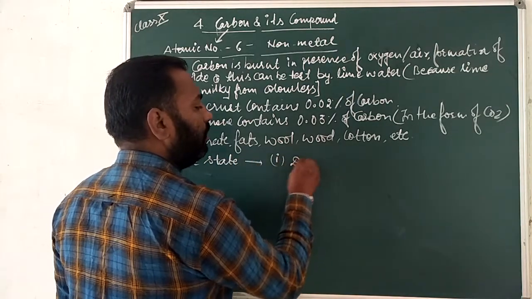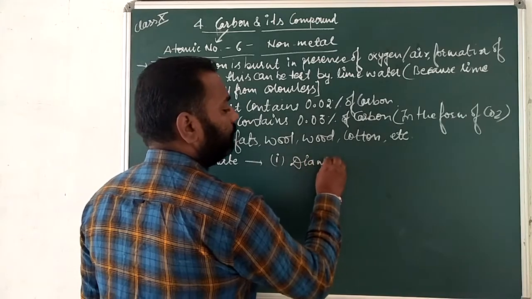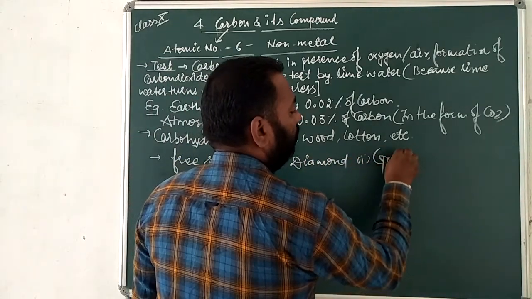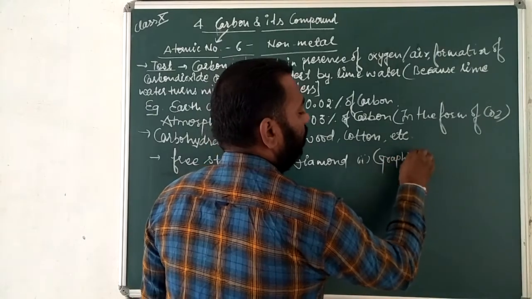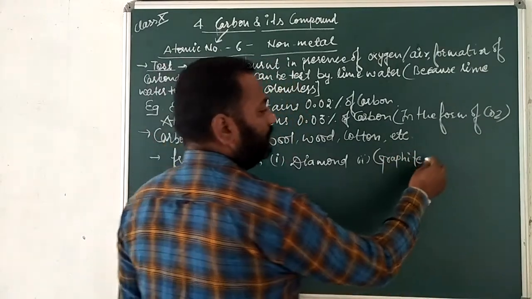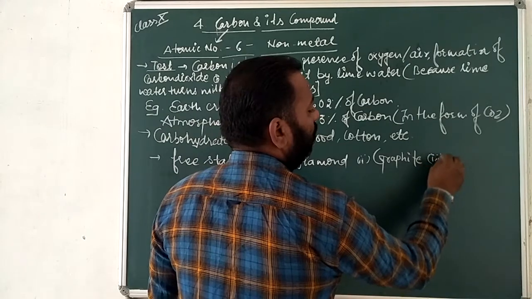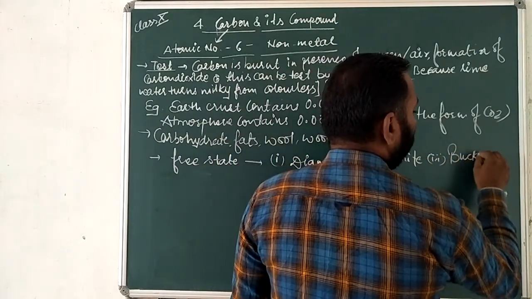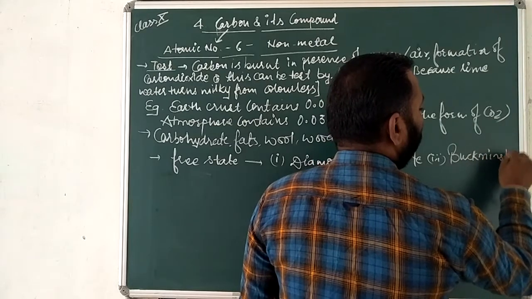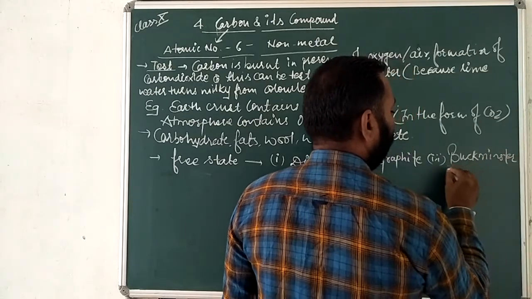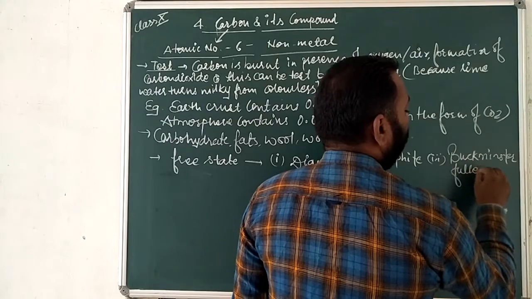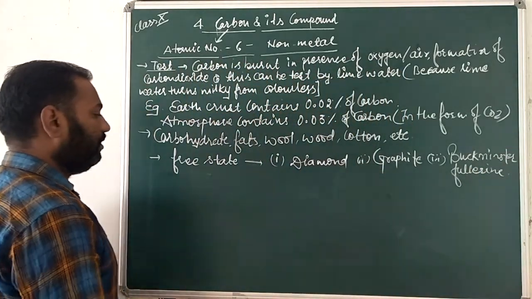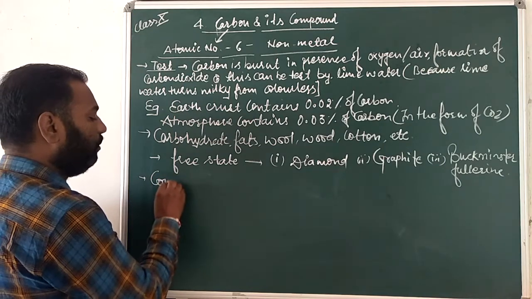Like first is diamond, second is graphite, and third one we will discuss here, that is Buckminster Fullerene. Okay, Buckminster Fullerene. So these are in the free state, and in the combined state, you know about that